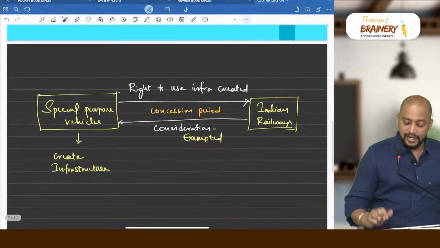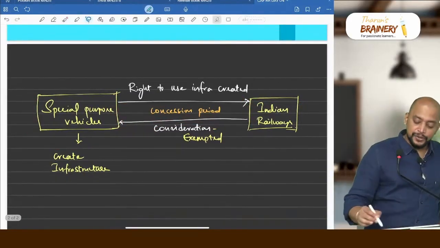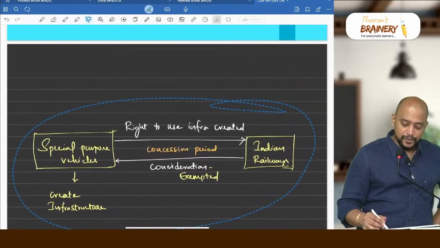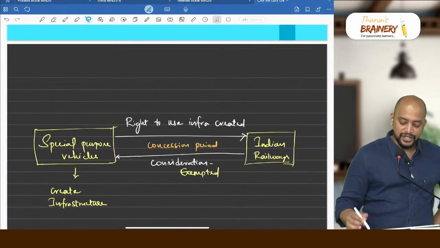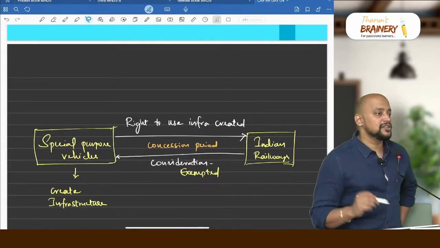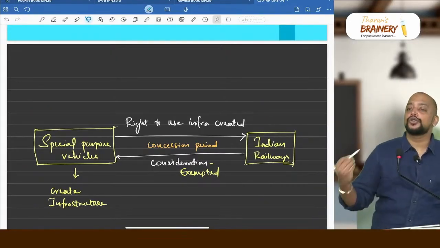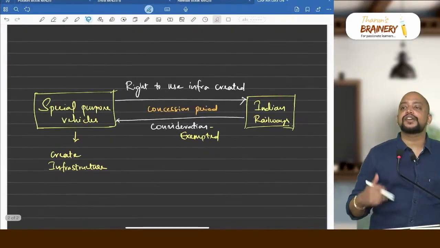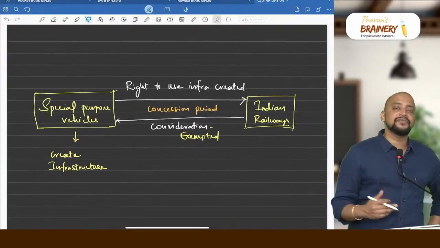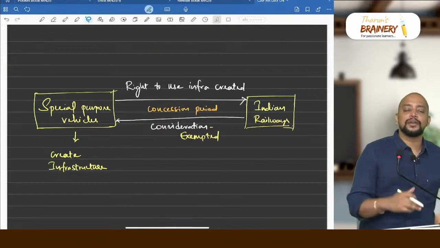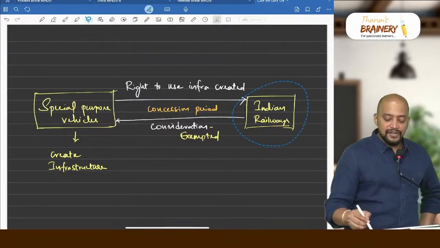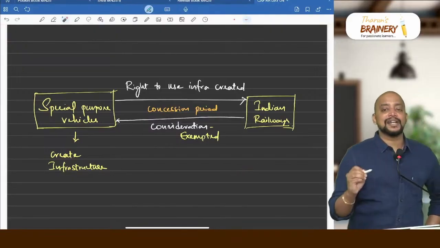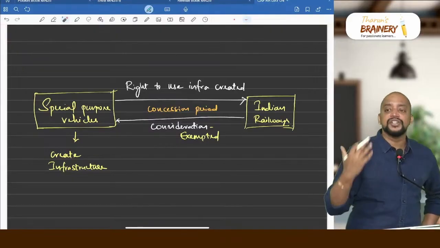Now what will happen is, this infrastructure is owned by whom, so far up to the concession period? Special purpose vehicles, not Indian Railways, which means they alone should do the maintenance of it. But it is difficult for special purpose vehicles to do the maintenance, because every time the lift needs repair, you cannot call them to come and do the repair. But Indian Railways has a lot of people who know how to do the repair, because they have a number of engineers.